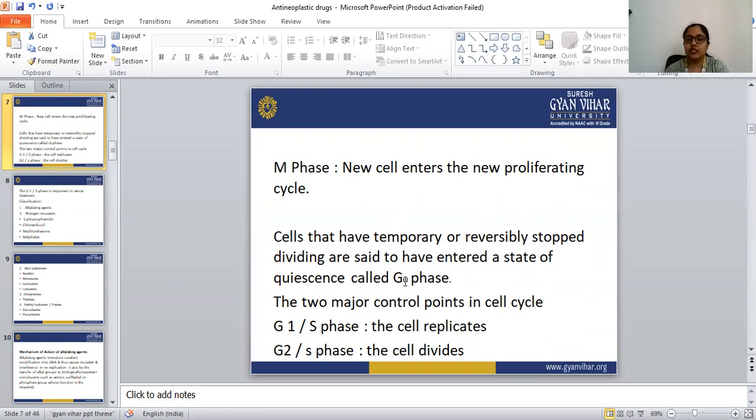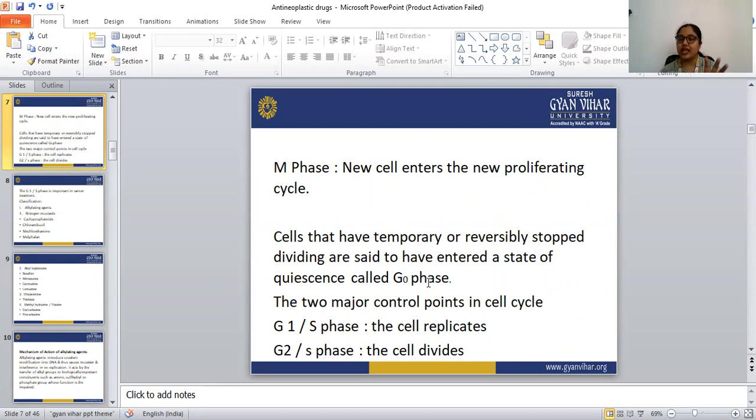In this G0 phase, cells that have temporarily or reversibly stopped dividing are said to have entered a state of quiescence, called the G0 phase.